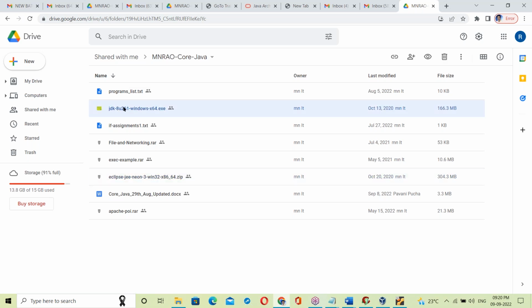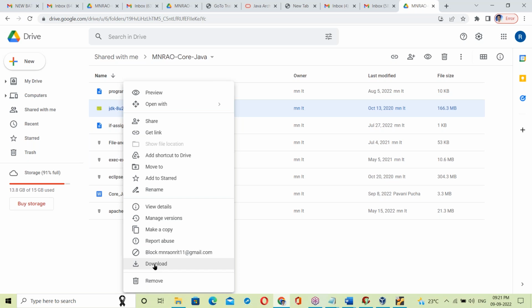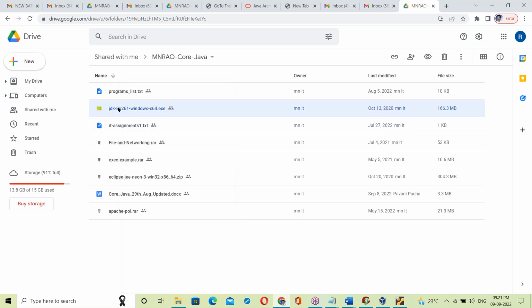Suppose JDK, JDK 8 downloads. Presently JDK 8 is available in the drive. Next I will put 9 also. When we move to 9, I will upload 9 also. Currently I'm sharing 8 here; later we'll see 9 also. So JDK 8, next Eclipse, and our class document and material, some programs, a list of programs. All the material is there. From this you can download it.